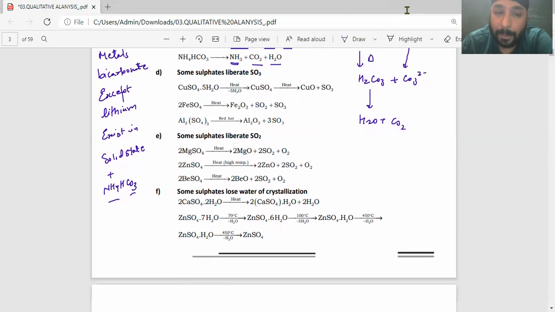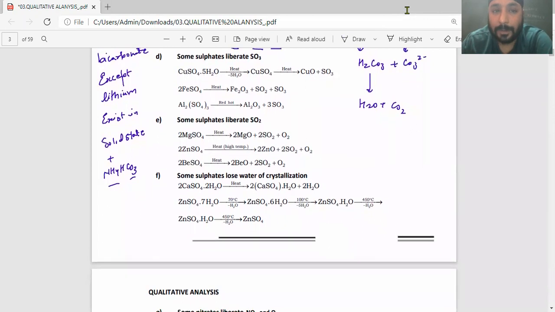Now again, a very important criterion from the JEE Advanced perspective. It is always confusing which sulfate salt actually liberates sulfur trioxide, which will liberate sulfur dioxide, and which will liberate both. There is only one salt which liberates both. Questions will be asked from these particular reactions, so if it gives you an extra edge, you will attempt the question nicely without any confusion, and the inorganic part becomes very simple.